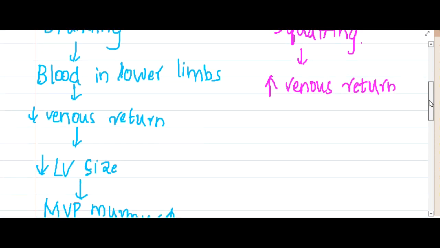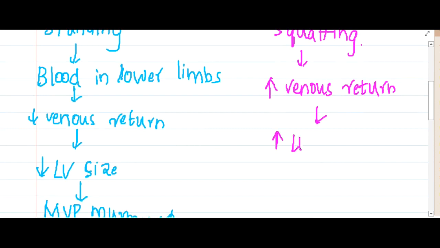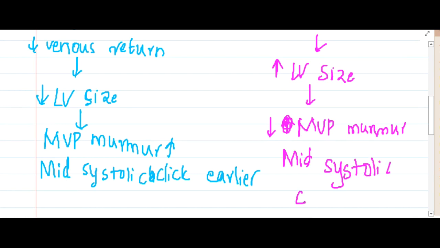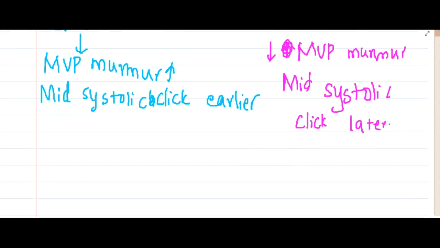So there is increased venous return and increased left ventricular size, and this will decrease the mitral valve prolapse murmur, and it causes the mid systolic click to occur later. So the mitral valve prolapse murmur changes with position. The murmur increases and the mid systolic click occurs earlier in standing position,